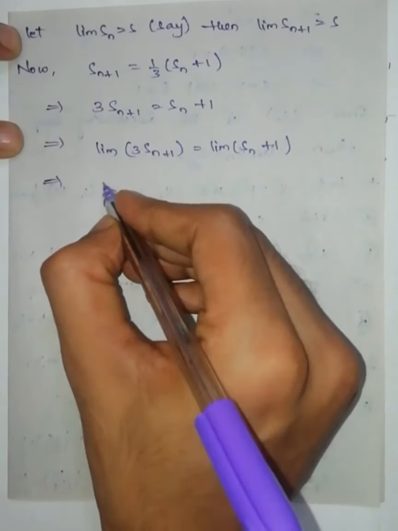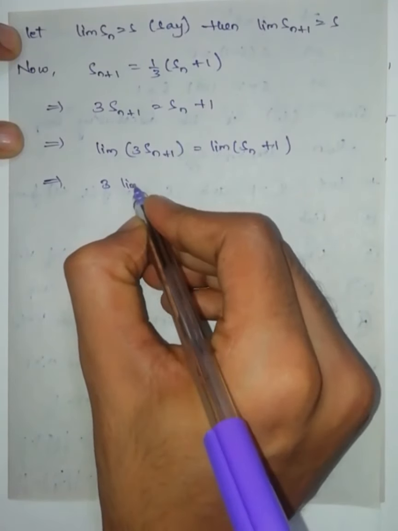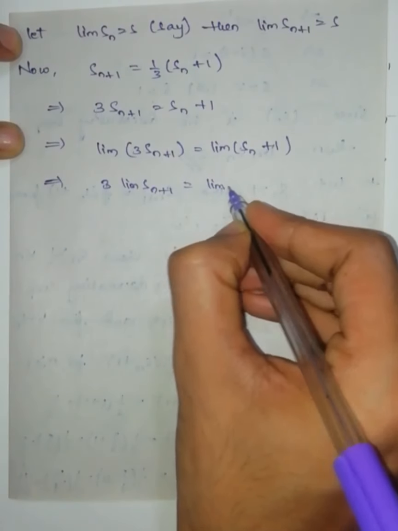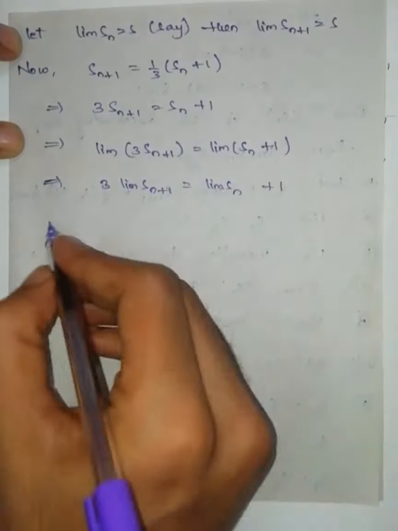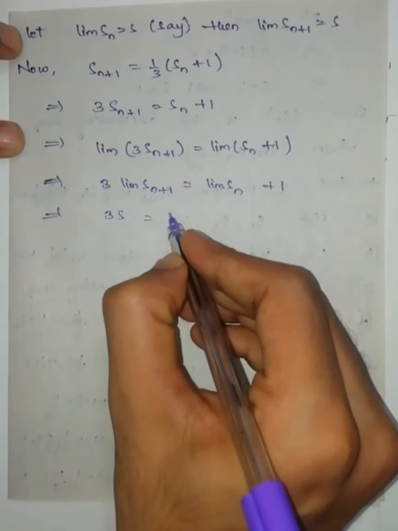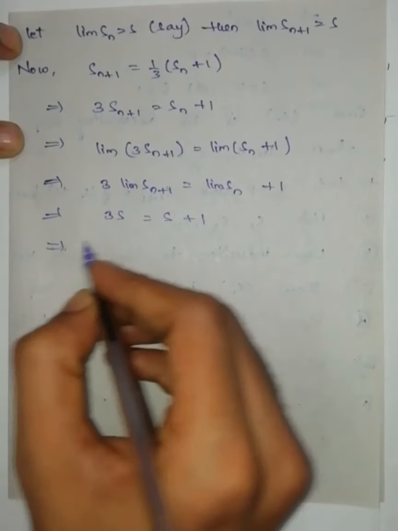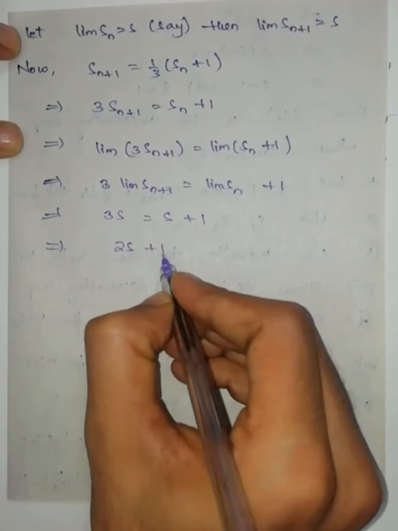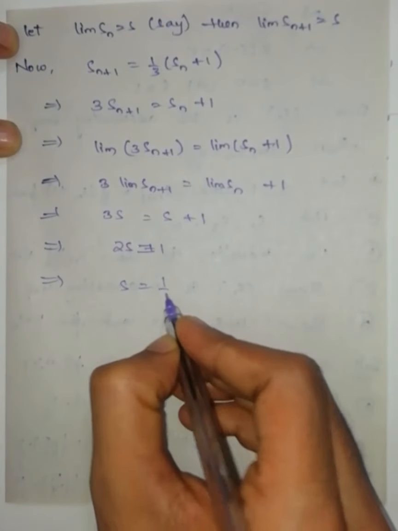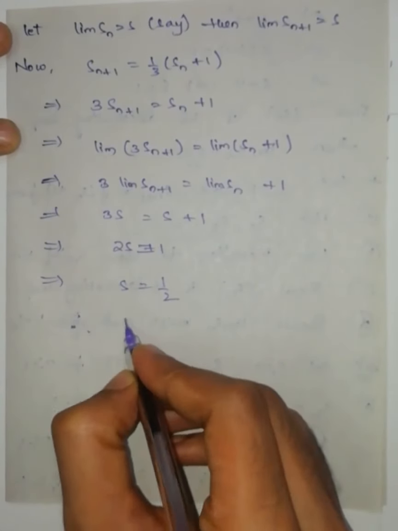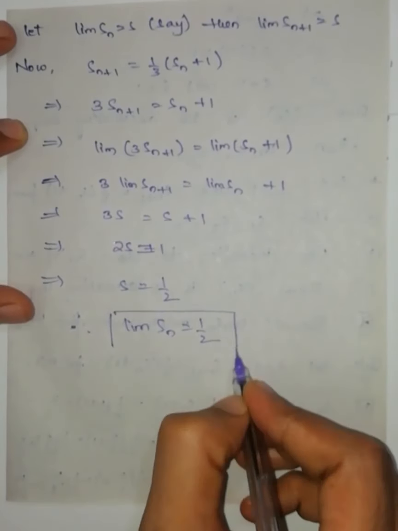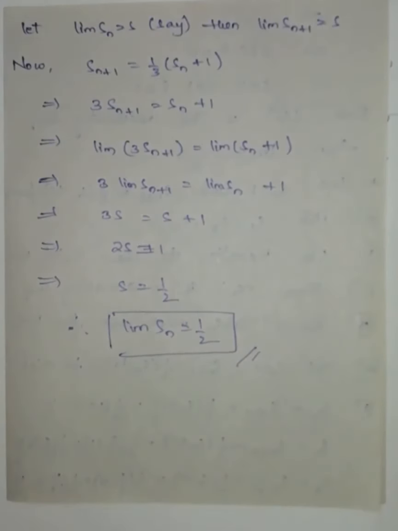This implies, from algebra of limits, 3 into the limit of Sn plus 1 is equal to the limit of Sn plus 1. So 3s is equal to s plus 1. This implies 2s is equal to 1. This implies s is equal to 1 by 2. Therefore, the limit of Sn is equal to 1 by 2. This is what we have to prove in the problem.